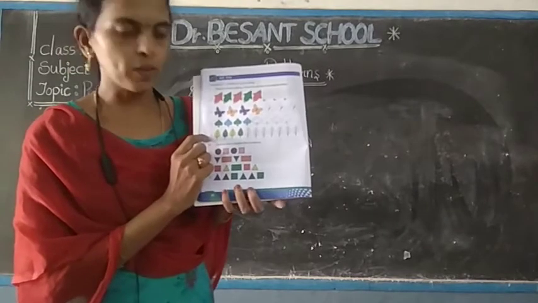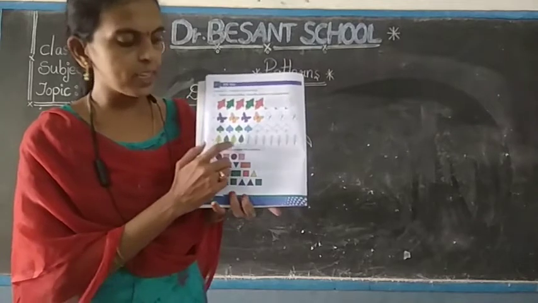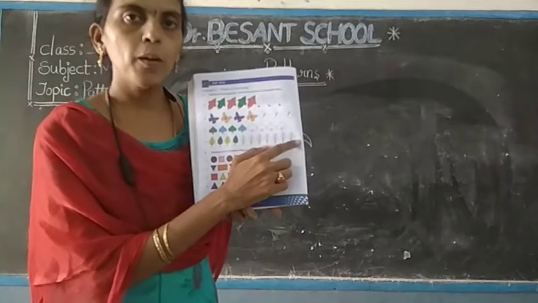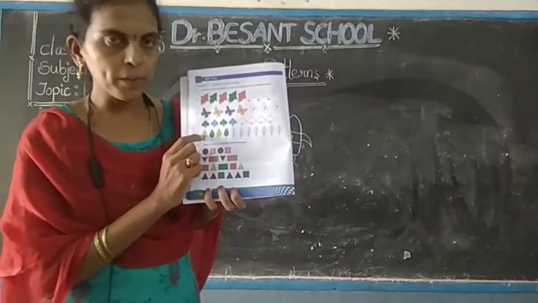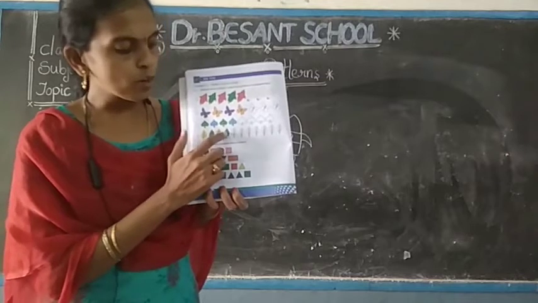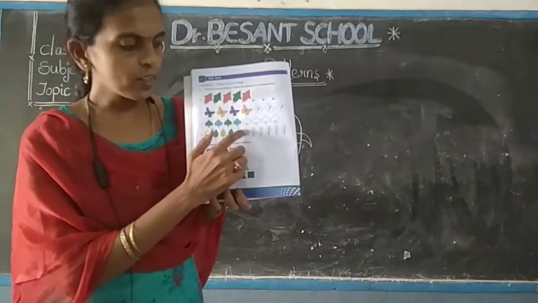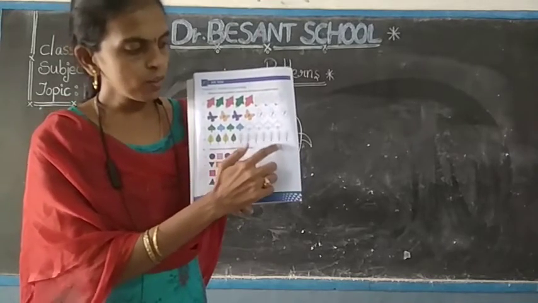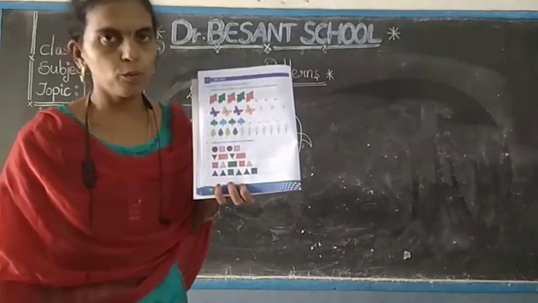Next one, fourth one. If you see these are the colors here, yellow, green, yellow, green. All the leaves are given here. You have to apply the colors to create the pattern. So what are the colors to be applied? Yellow, green, given. So after green, yellow. Yellow after green. Again yellow. Again green. Yellow, green, yellow. In this way you have to apply the colors children. I hope you will do.